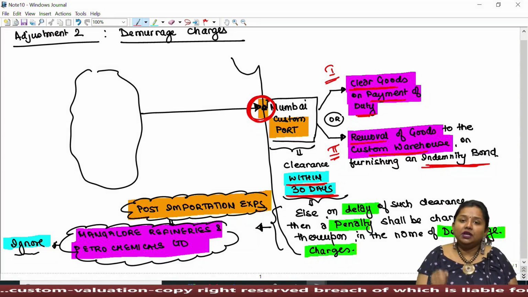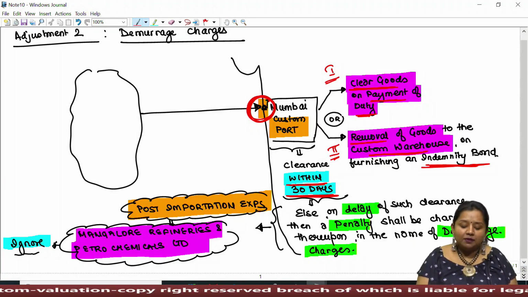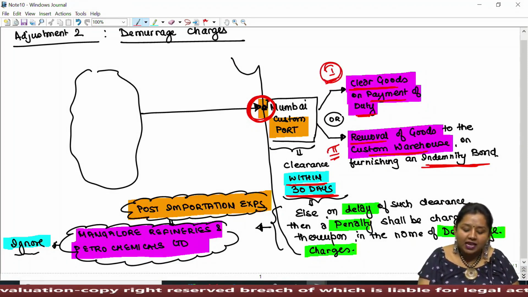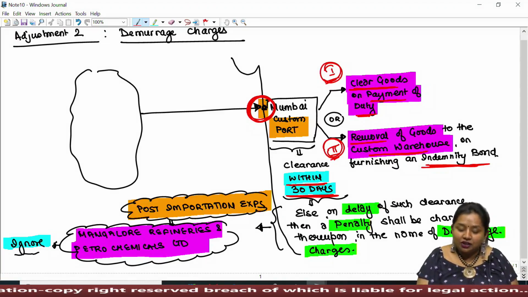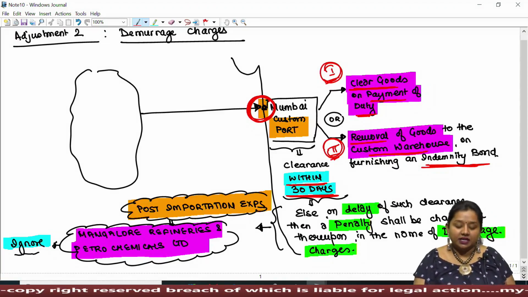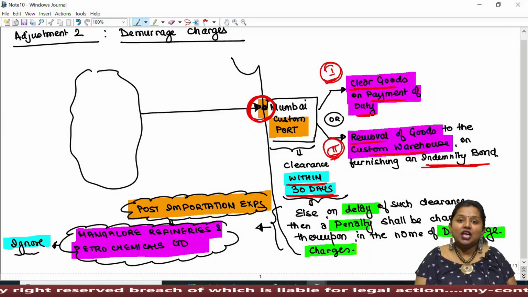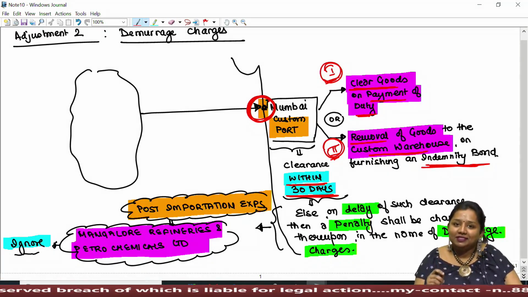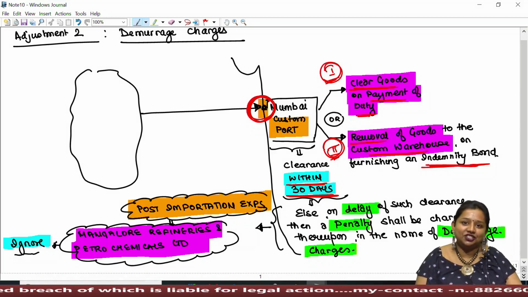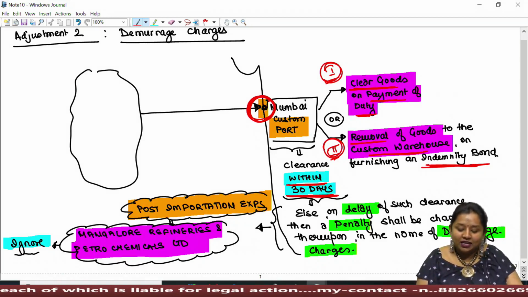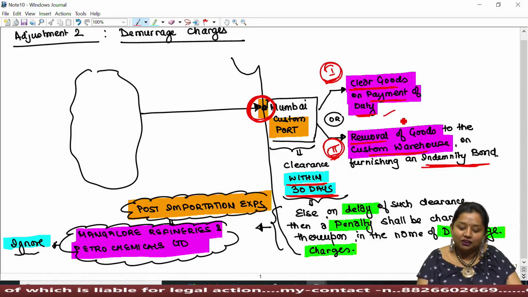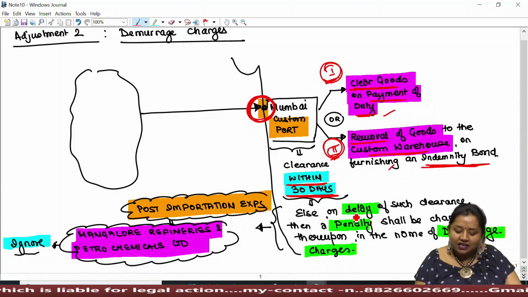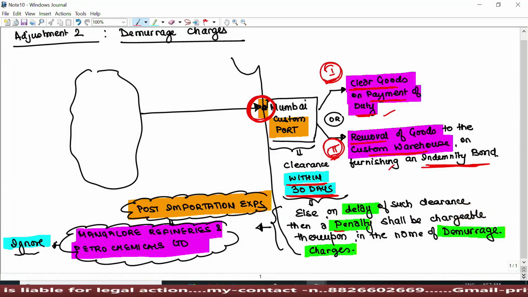If the importer is not able to clear these goods under any of these options within 30 days, then he shall be liable to penalty with effect from the 31st day of such delay. If he doesn't clear it within such 30 days, he shall be liable to pay a penalty in the name of demurrage charges.